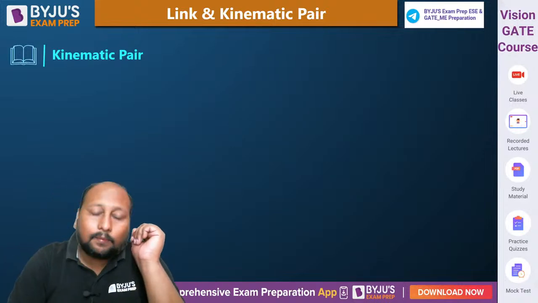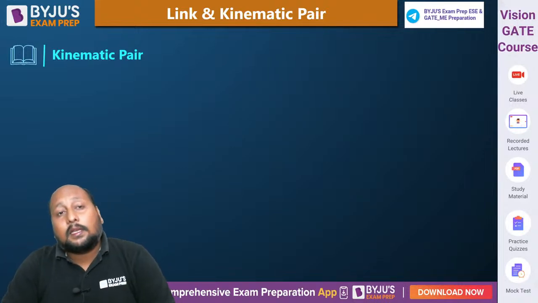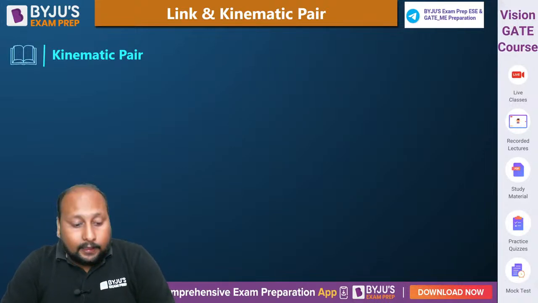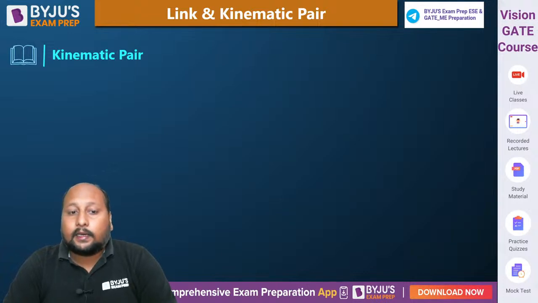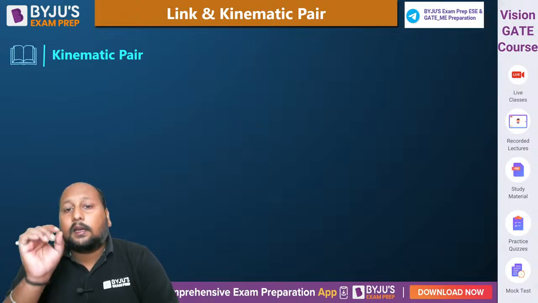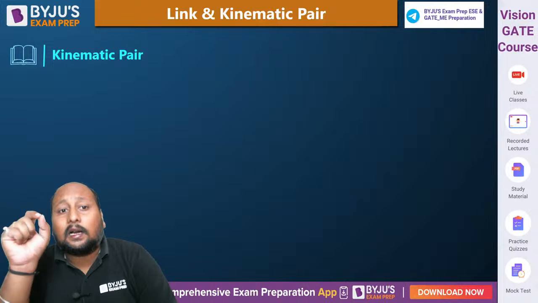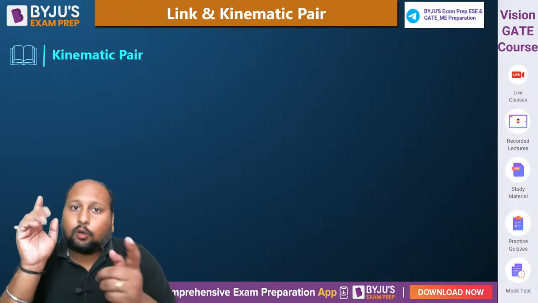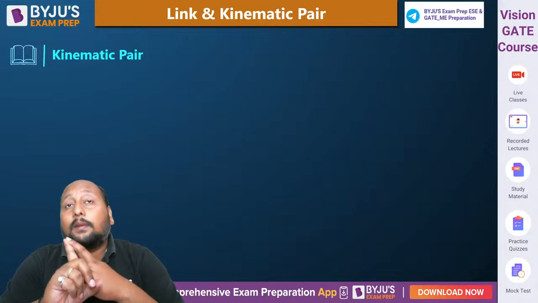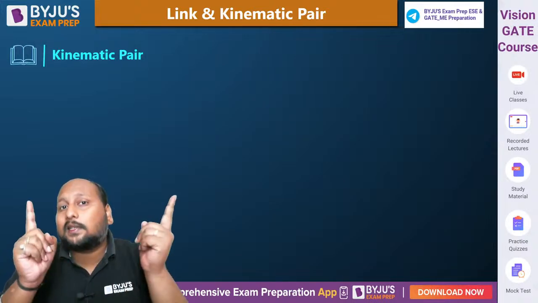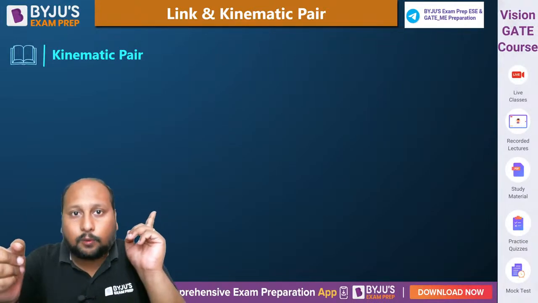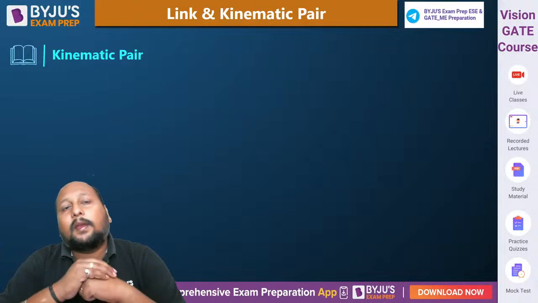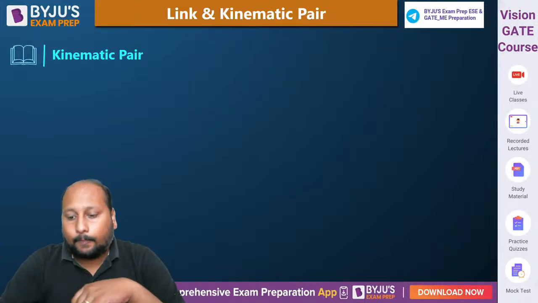What is a kinematic pair? A kinematic pair means whenever two links are connected in such a way that there is always a constrained motion between the two links. If two links are connected and there is constrained motion between them, meaning the desired motion is possible, that kind of pair we call a kinematic pair.